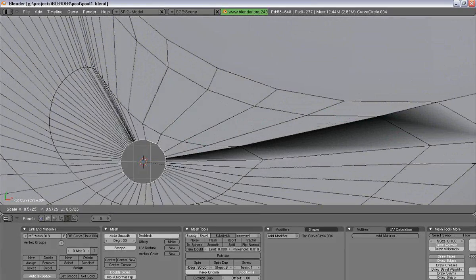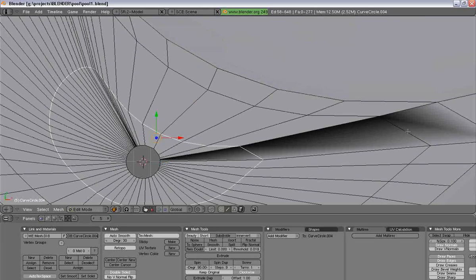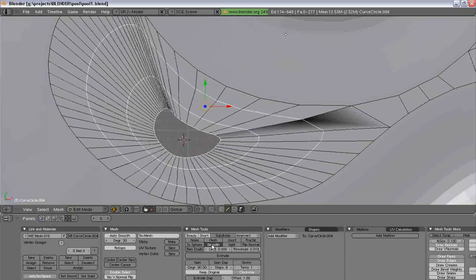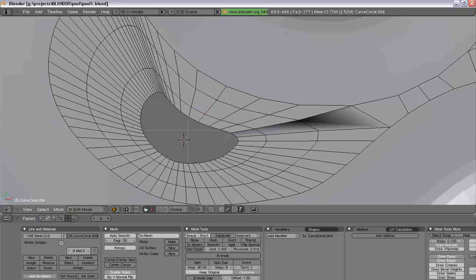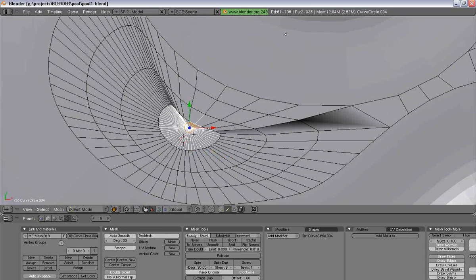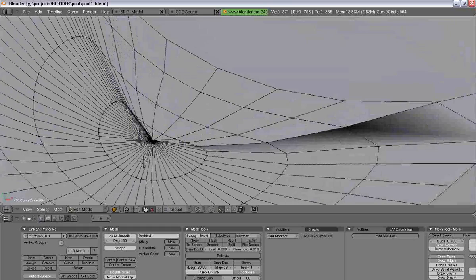To sphere. Then we want to select all of these edges and smooth them out. And one last time, I'm going to extrude it and then press Alt M, at center. Just collapse those vertices right there.